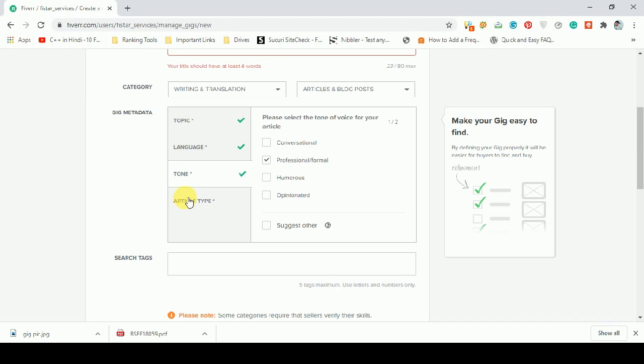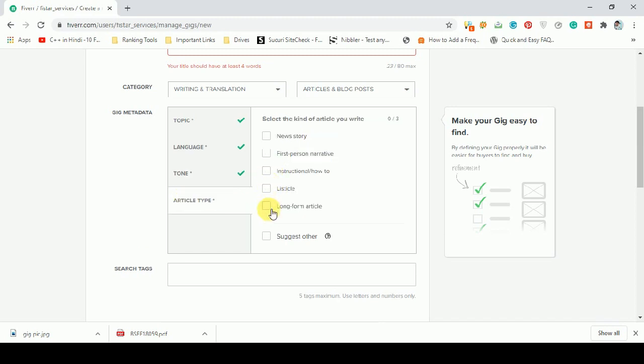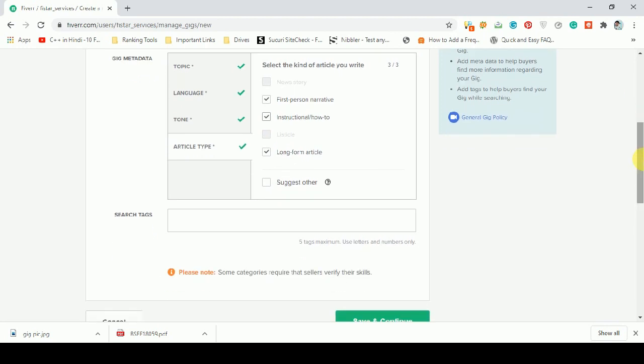Article type: long form article, first person, and instructional. Add the tags.